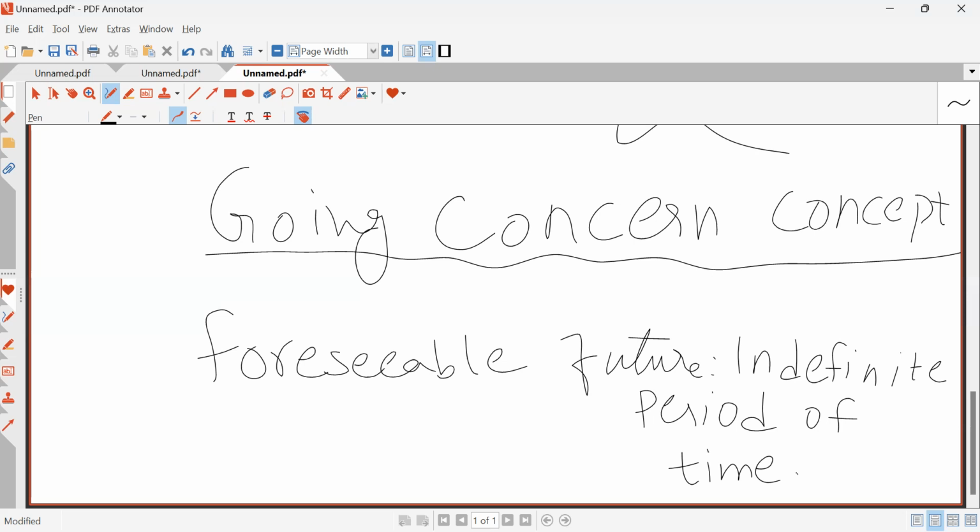Or should I repeat it again? Do you understand going concern concept? Yes. It simply means that when we are applying accounting methods, let's suppose depreciation, provision for doubtful debt, bad debt, we are applying these concepts based on the assumption that the business will continue for a foreseeable future. Foreseeable future means indefinite period of time.